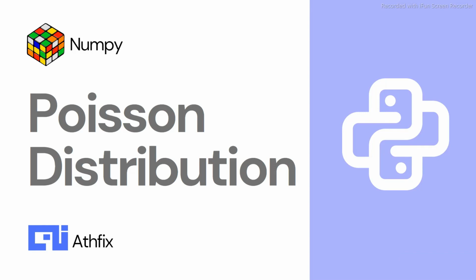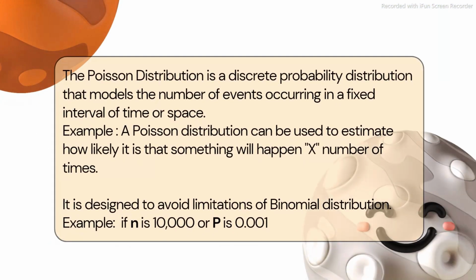Discuss about the Poisson distribution. What is exactly a Poisson distribution? Poisson distribution is a discrete probability distribution that is created to overcome the limitations of the binomial distribution. What are exactly the limitations of the binomial distribution?